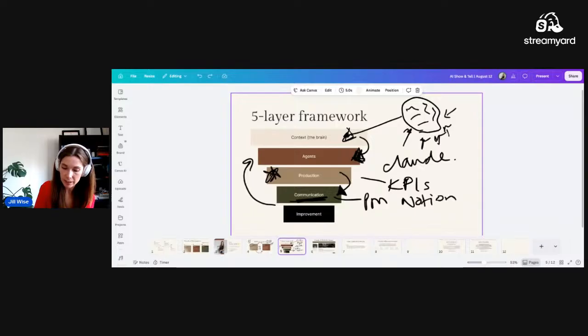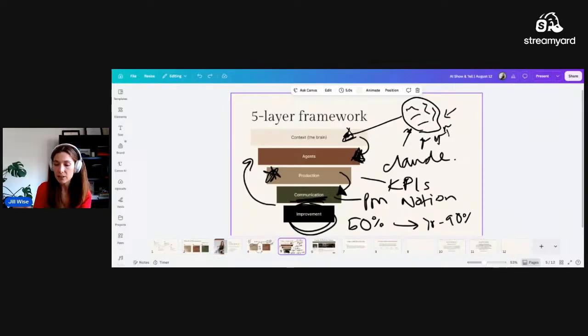Then the final layer is improvement. So how are your agents going to get better over time? Maybe they start at 50% accuracy with their outputs. That is a great place to start. If you are minimizing your work by half so that you can focus on the better parts, great. We also want to get it up to 70, 80, and 90% so that it is taking more and more off your plate so that you can make more of an impact and focus on the work that really matters. So this is the framework that we follow every time we are building anything.